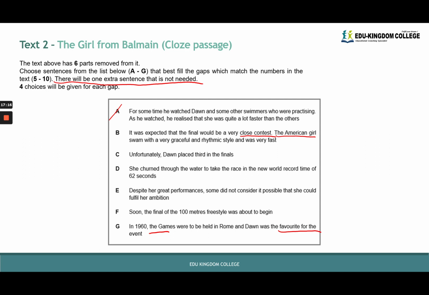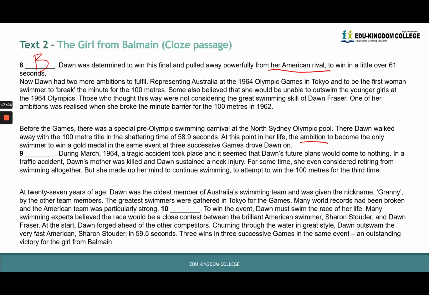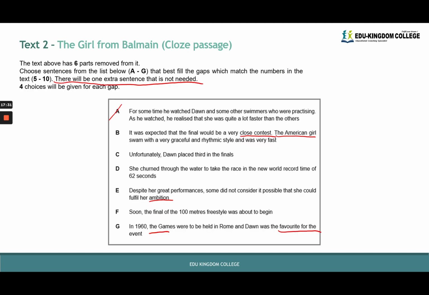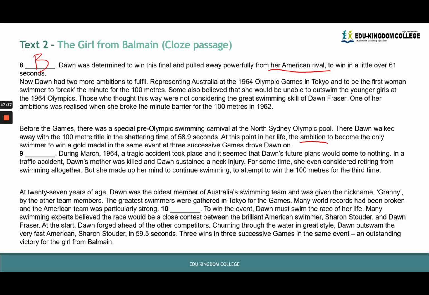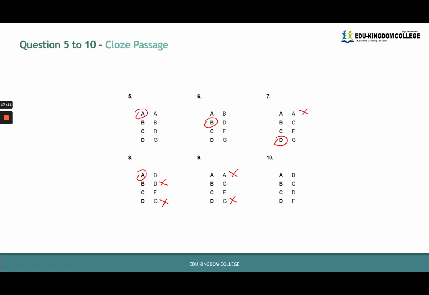And we also notice that E has the keyword that we were looking for, ambition. So at this point in her life, the ambition to become the only swimmer to win a gold medal in the same event at 3 successive games drove Dawn on. Despite her great performances, some did not consider it possible that she could fulfill her ambition. So E makes perfect sense for 9. So we know that 9 is E by matching keywords.